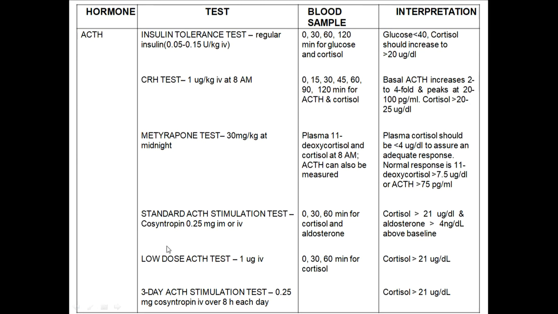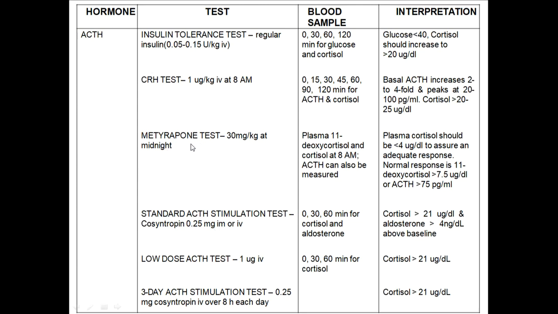And one more test called the cosyntropin test. This is important. The standard ACTH stimulation test, also called the cosyntropin test, where we give 0.25 mg of cosyntropin to the patient, and we measure cortisol levels. Cosyntropin is nothing but artificial ACTH. Again, greater than 20 is normal. If it is less than 20, it is abnormal. This is ACTH deficiency. These are important: the insulin tolerance test, the CRH test, and the standard ACTH stimulation test, the cosyntropin test.